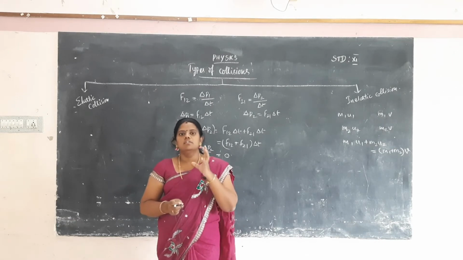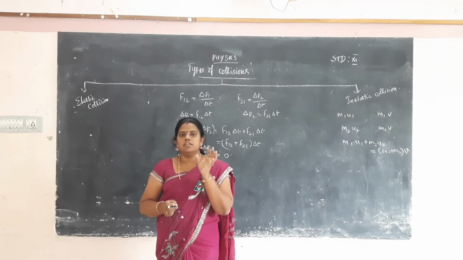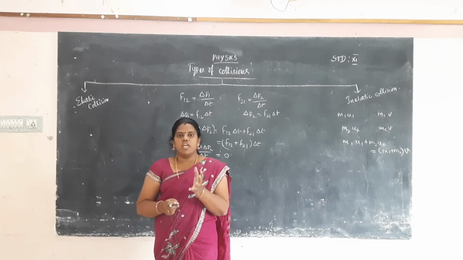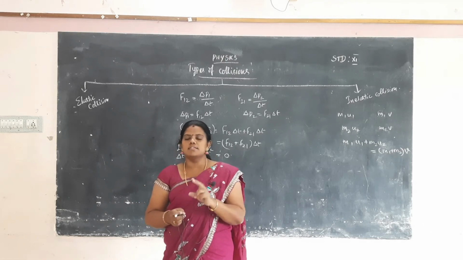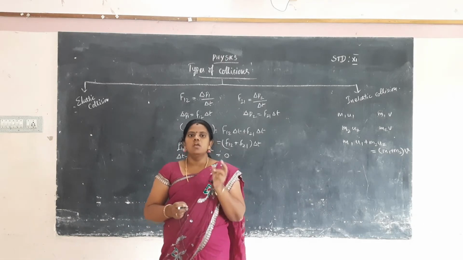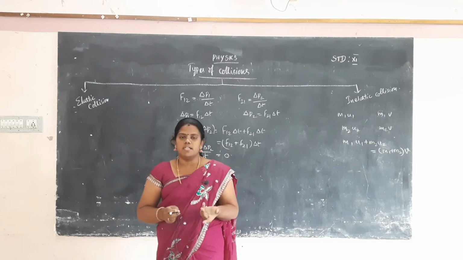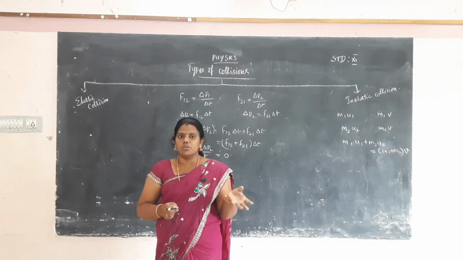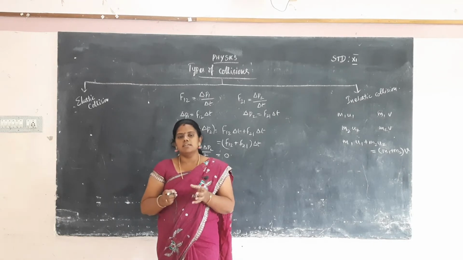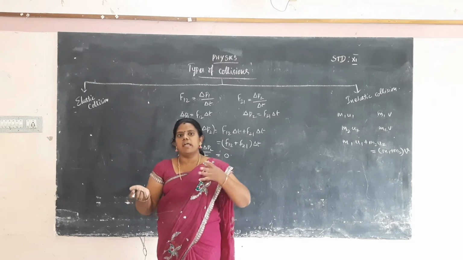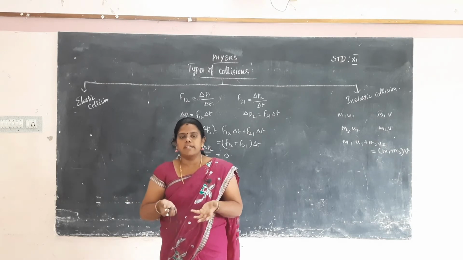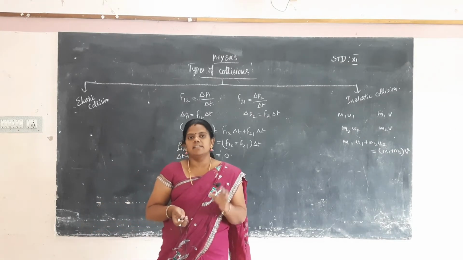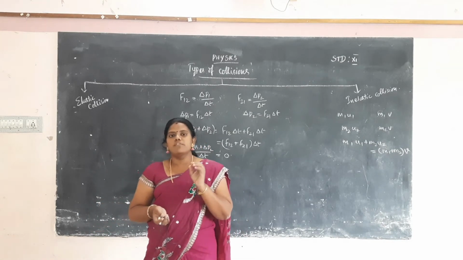During the collision, the law of conservation of momentum is expressed before and after collision. So we consider two masses, m1 and m2, taking the initial velocity and final velocity. We calculate the momentum before collision and the momentum after collision, and check whether it remains constant or not. That is the law of conservation of momentum, and the same concept will be applied in the collision part. First, the law of conservation of momentum.